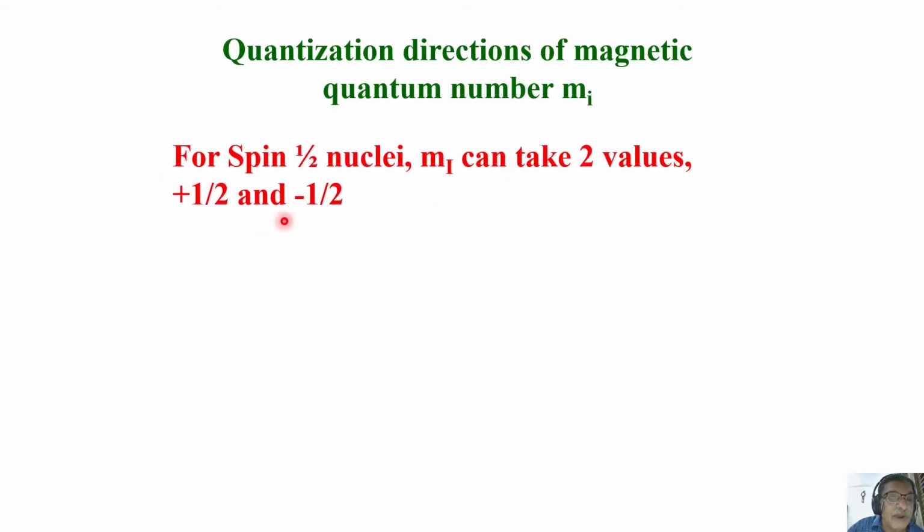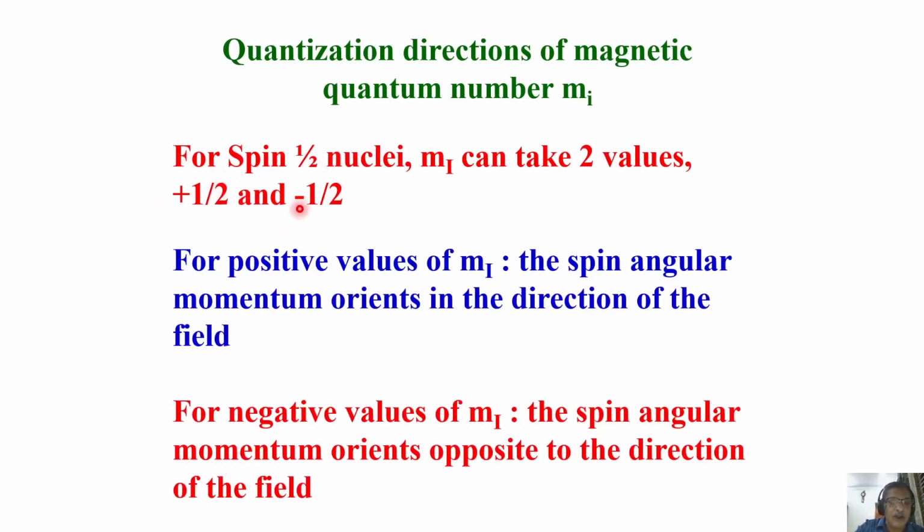What are these? What do you mean by plus of direction? What do you mean by minus of direction? This is for positive value of Mi, that is positive value of half. The spin angular momentum orients in the direction of the field. For negative values of Mi, it is in the direction opposite to the magnetic field.